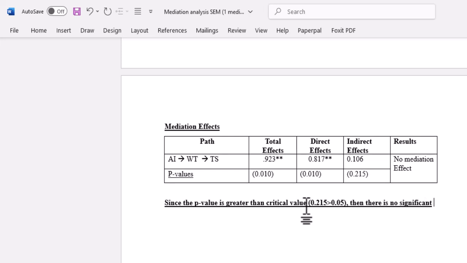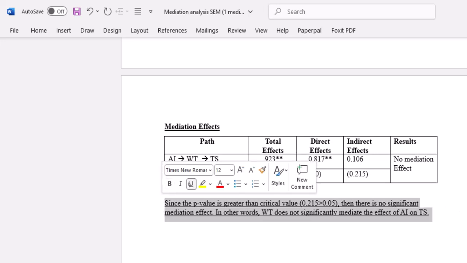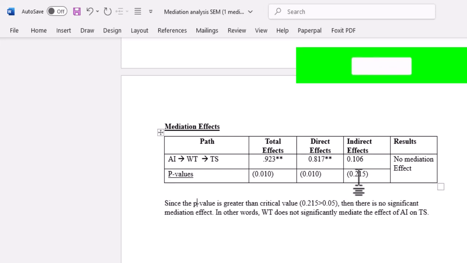In other words, WT does not significantly mediate the effect of AI on TS. So that is simply how we explain the mediation effect. Since this p-value is not significant, then there is no significant mediation effect.